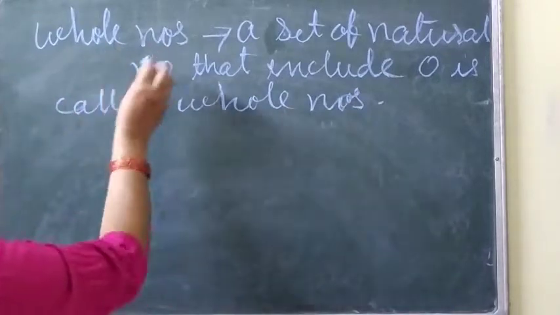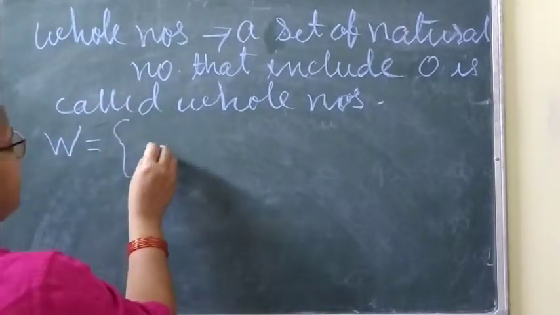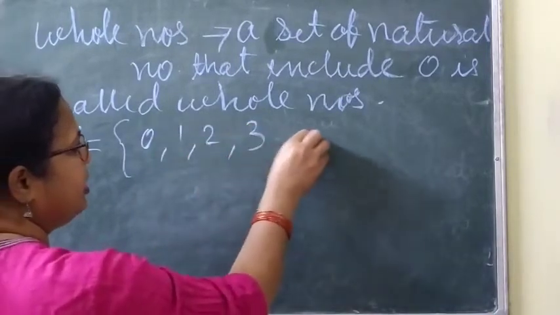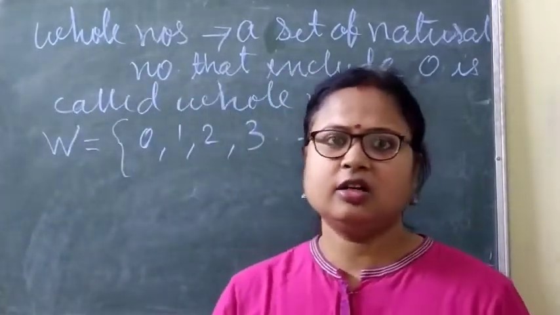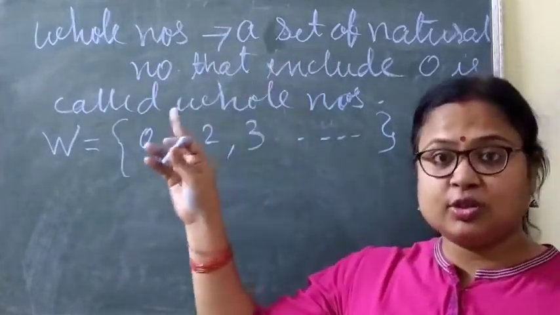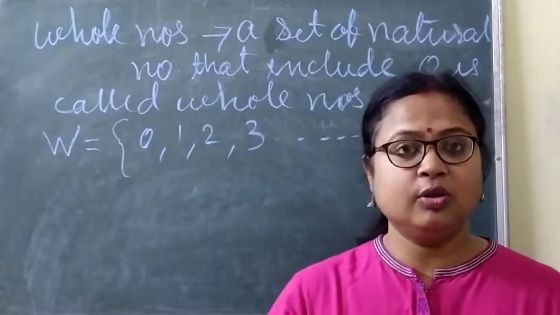Clear? And this whole number is represented by what? A capital W. Then we can write here 0, 1, 2, 3 and so on, meaning till infinite it goes.